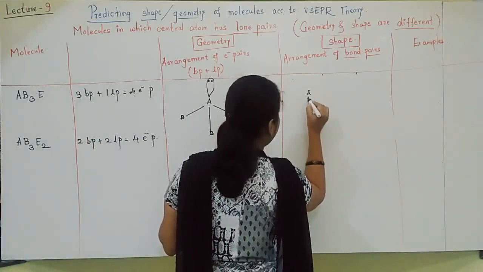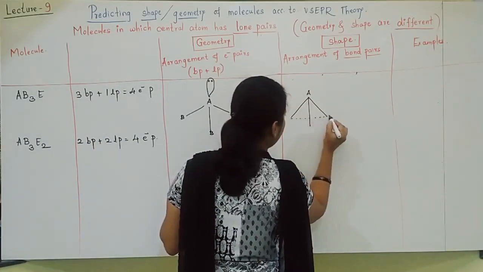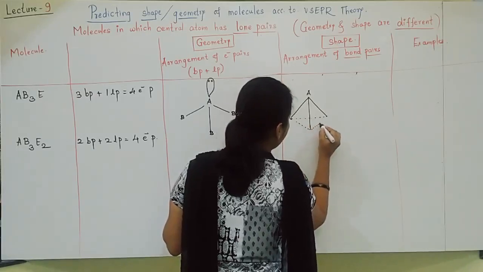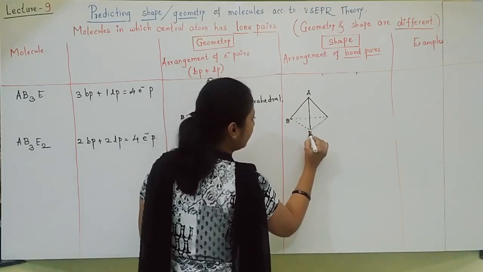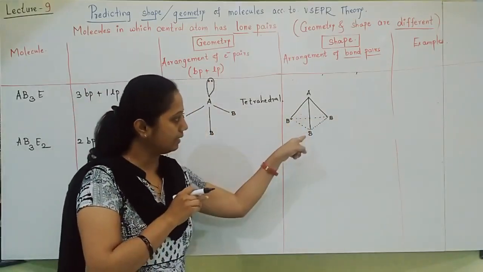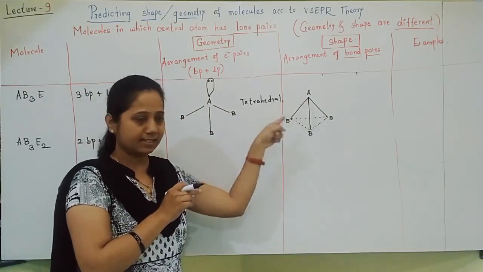Guess this shape. Yes, students, you can tell very well that you can see a triangle down, and the triangle is making one pyramid upside. Is it?